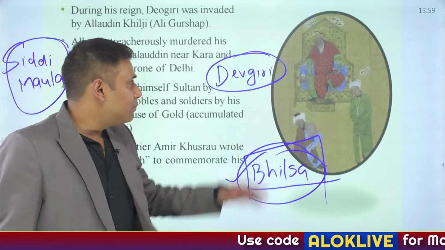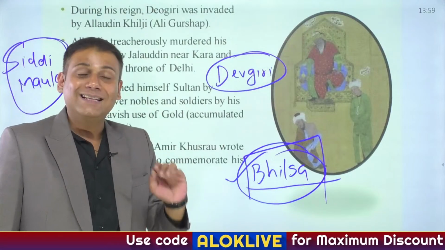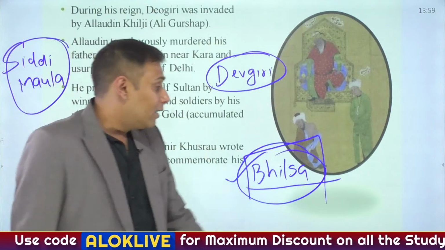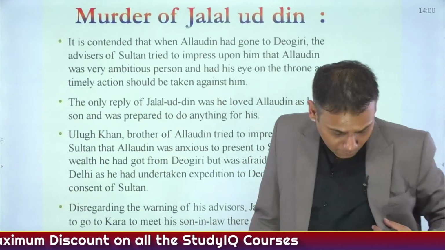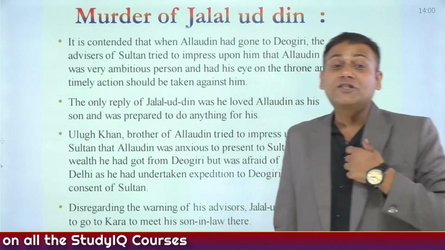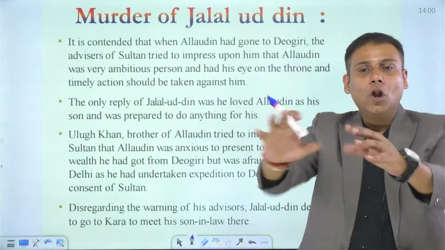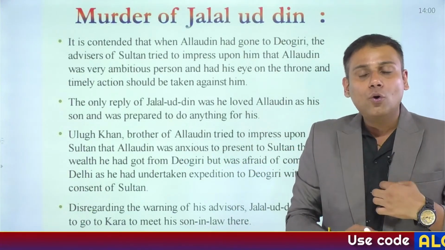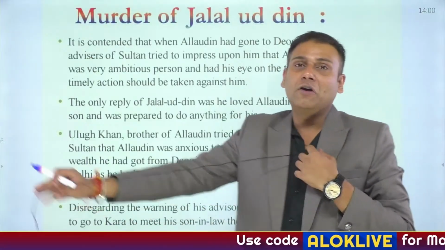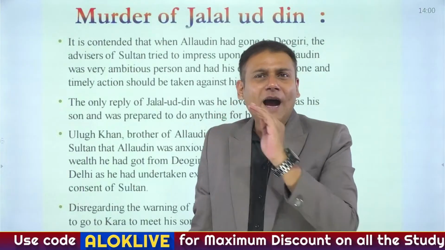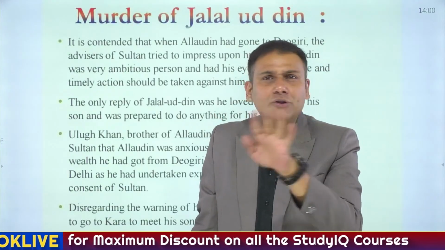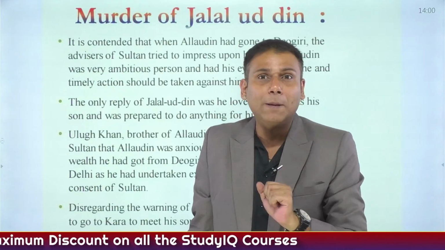This person, Alauddin Khilji, suggested to Jallaludin Khilji that we should conquer this region because it has lots of wealth and lots of gold, so we should attack the region of Devgiri. Initially he refused, and Alauddin Khilji was not dispatched to conquer Devgiri.